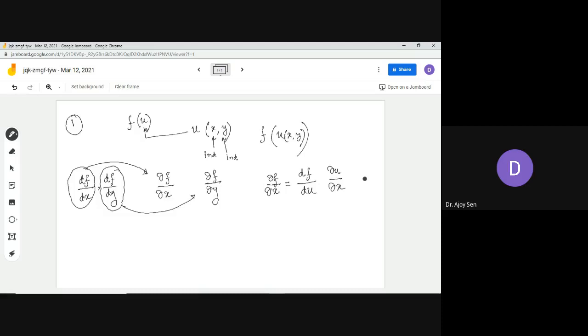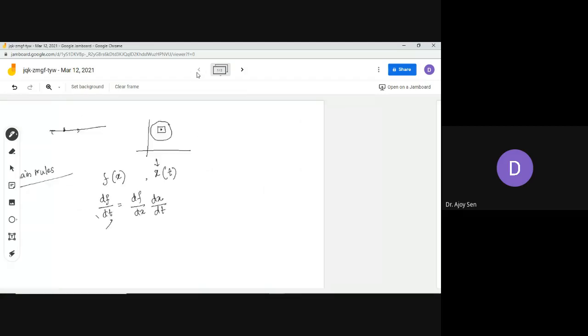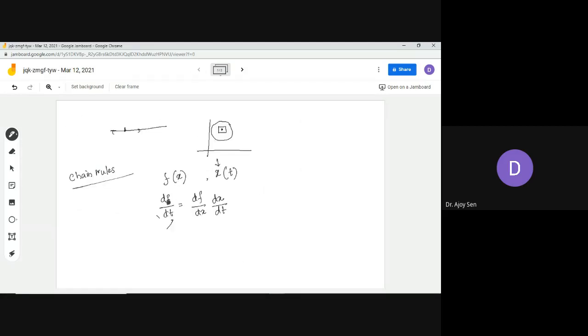One thing to keep in mind is that this is exactly like the previous one I discussed, where df dt is df dx into dx dt.